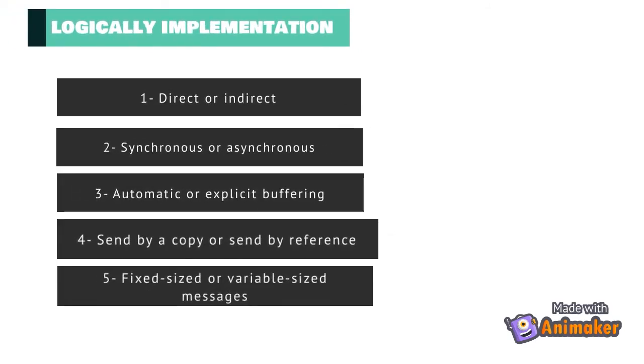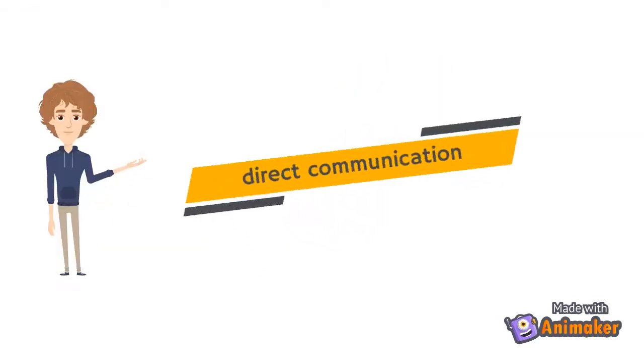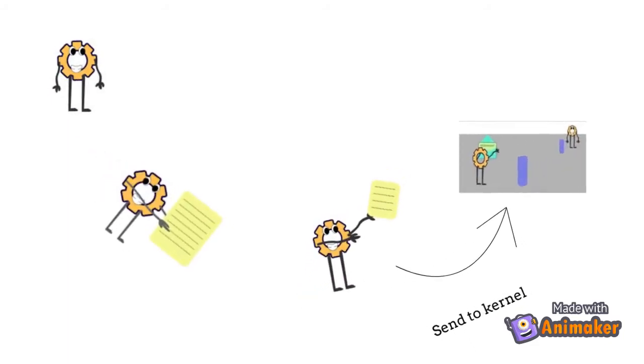There are several methods for logically implementing a link and the send or receive operations: direct or indirect, synchronous or asynchronous, automatic or explicit buffering, send by copy or send by reference, fixed-sized or variable-sized message. We start with direct communication. Under direct communication, each process that wants to communicate must explicitly name the recipient or sender of the communication.